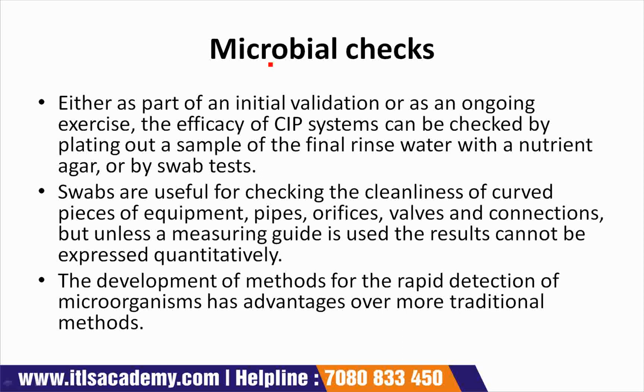Now we are going to study microbial checks. We will see what are microbial checks. First point is either as part of an initial validation or as an ongoing exercise, the efficacy of CIP systems can be checked by plating out a sample of the final rinse water with a nutrient agar or by swab test.